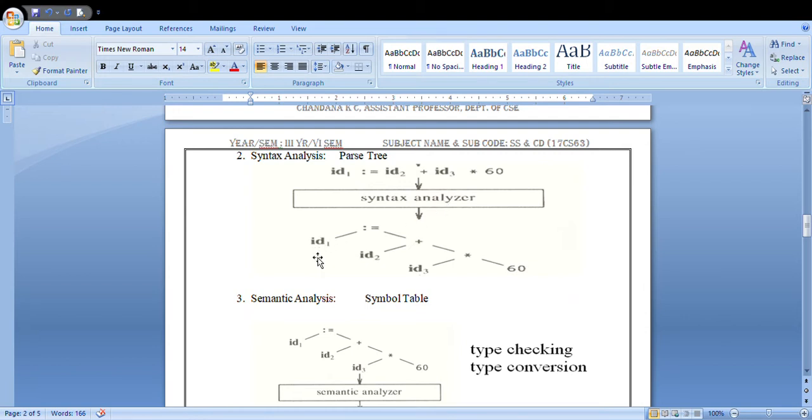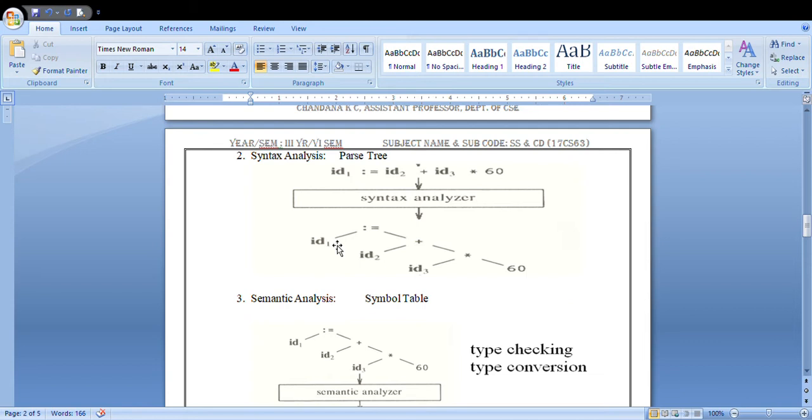These leaf nodes will always be identifiers. Whatever the intermediate nodes you have, they will always indicate the operators. Your intermediate nodes will always be the operators. On your left-hand side, whatever leaves you get will always be identifiers, and in the right-hand side, whatever nodes you get, a leaf node will always be an identifier. This is how your parse tree will be generated in your syntax analysis, and those parse trees will be the input